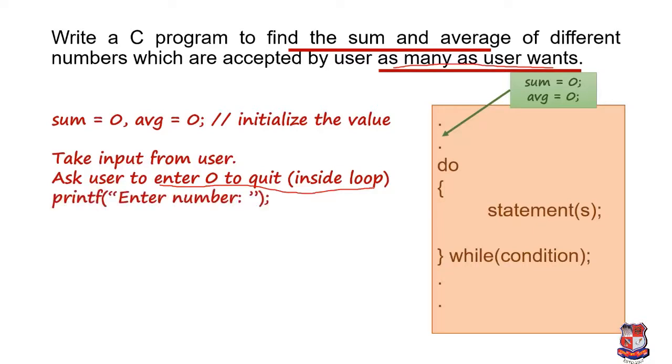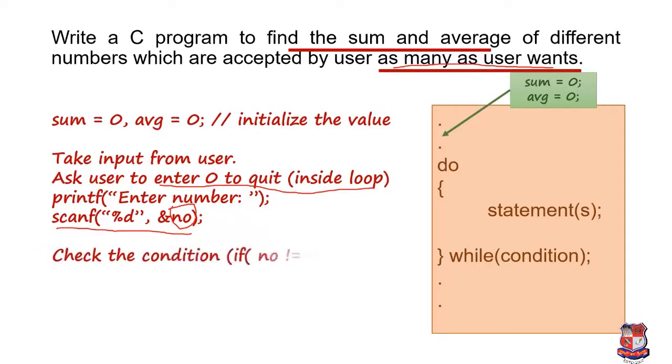Now we'll write a printf statement to ask the user for a number, and then we'll write the scanf function, which will be like this: scanf("%d", &number). So whatever number is entered by the user, it will be stored in the number variable. Now we are going to check the condition whether the user entered 0 or not, because if the user entered 0, then we have to quit this program, and if the user has not entered 0, then we have to find the sum and average of the numbers.